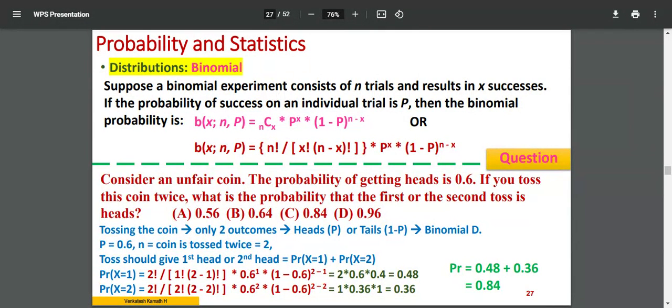Now you have a binomial experiment and n trials are there. N trials means experimental conditions you have. n values, out of which x is the success. You have to define your success. That's most important. According to you, something may be a failure or success. The meaning of success here is not literal English success. The success meaning here is what you want, your choice. That is the success.